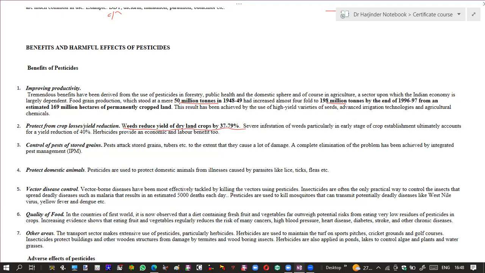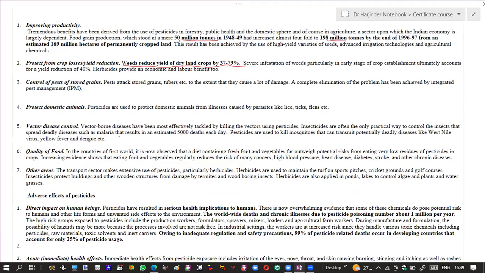Similarly, when various crops are stored in the form of grains, at that time also a lot of pests damage those particular grains. So these pesticides can be used to control those pests which affect these stored grains, and therefore they can also increase the amount of crops which is there.